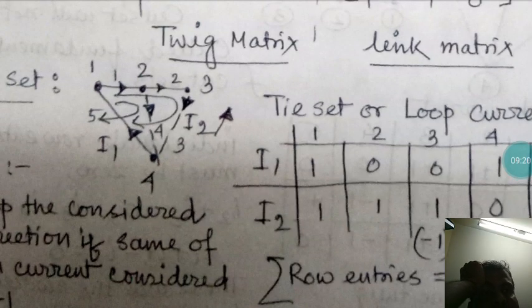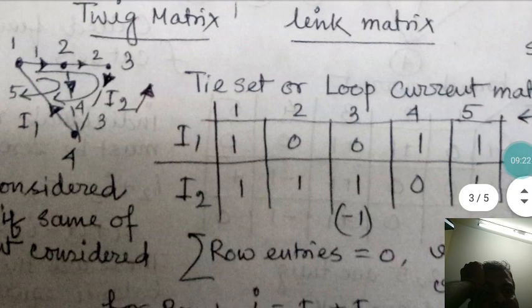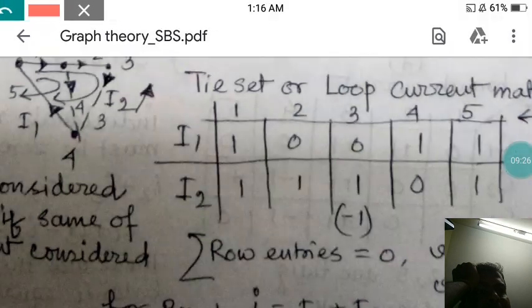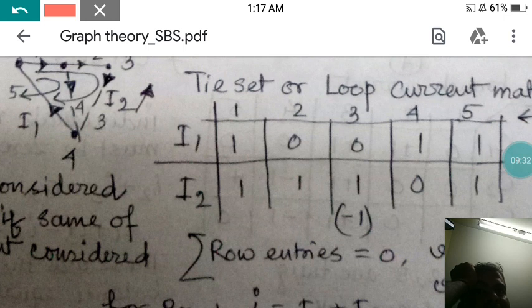So if I am considering I1, you can see for I1 the branches necessary are 1, 4 and 5. Okay, so if you consider that particular current flow direction, this is plus 1, this is plus 1, this is plus 1.